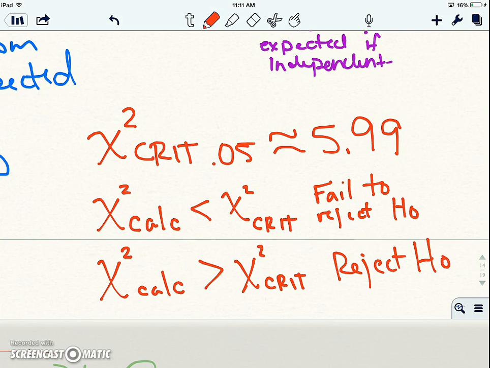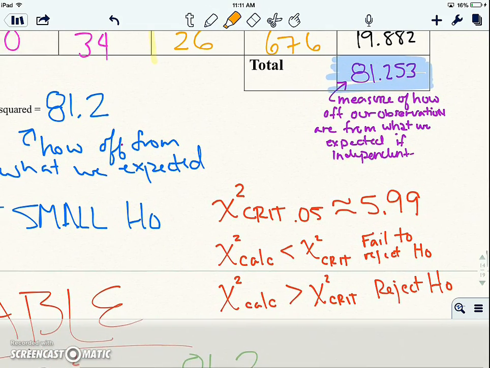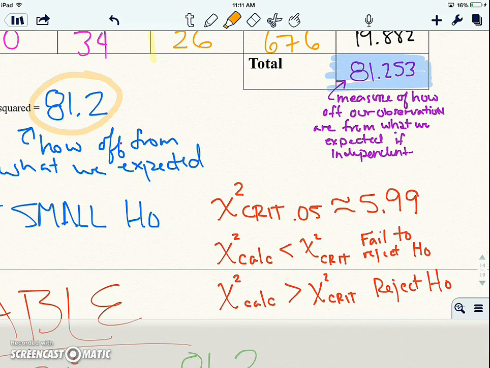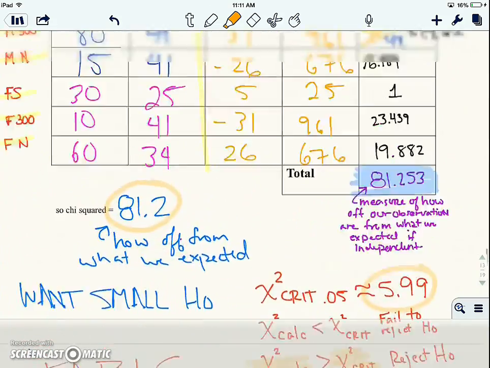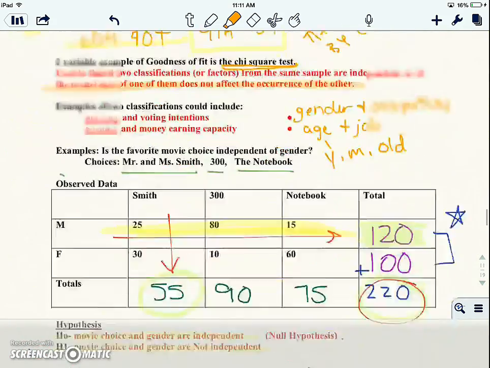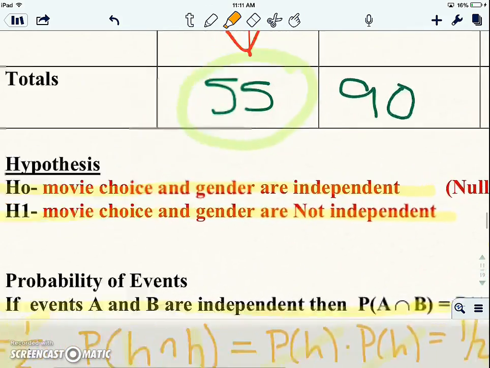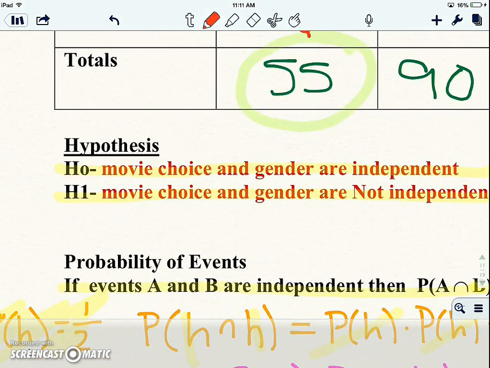And we'll have to talk about this in class, but in this case, let's see what we have. Our calculated value was 81.2. Our critical value was 5.99. Okay, so our calculated value was bigger than our critical value. So we're going to reject the null hypothesis. Let's go all the way back up here. Our null hypothesis said the movie choice and gender are independent. We're going to reject that idea.